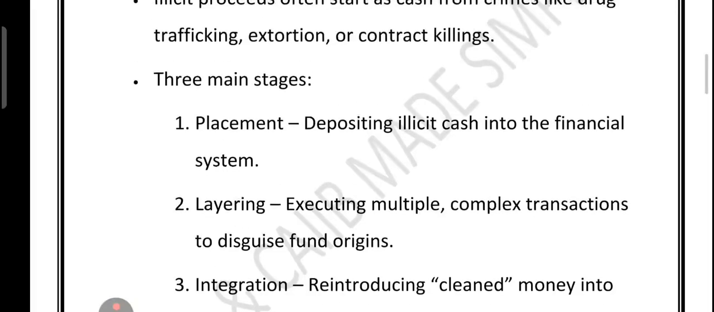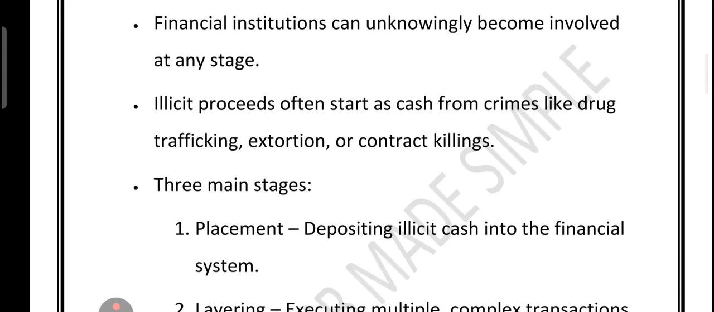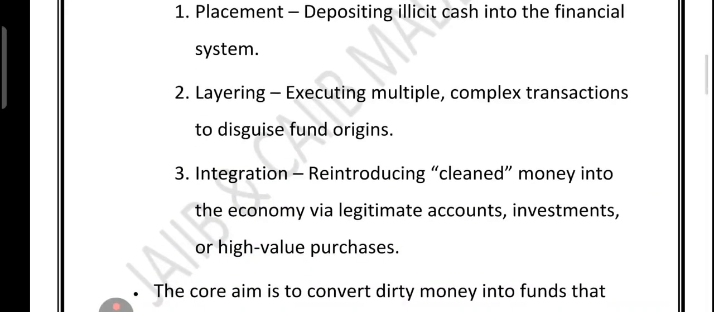So let's have a quick revision of the points which we have covered in this slide. Money laundering is flexible depending on the source, amount, and people involved. Criminals use creative schemes which are hard to detect, right? Often it starts as cash from serious crime. There are three stages. The first stage is called placement. Second stage is called layering. Third stage is called integration. Right, the goal is to make dirty money look clean.